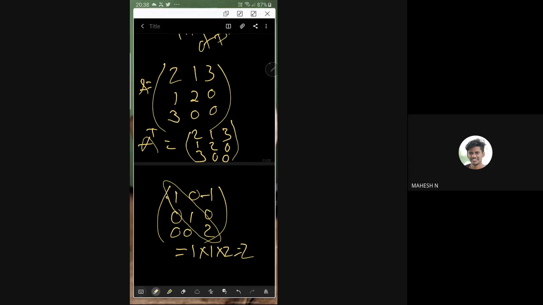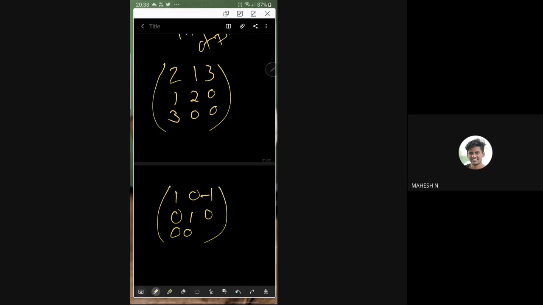2 1 3, 1 2 0. Yeah, 3 zeros are coming, but this is not triangular. Okay, fine. Then what we need to do is go for pivots. There is no shortcut here. Pivots I will go. So how can pivots be applied? Good, that is a good idea. See whether it is 0. I guess it may not be 0.